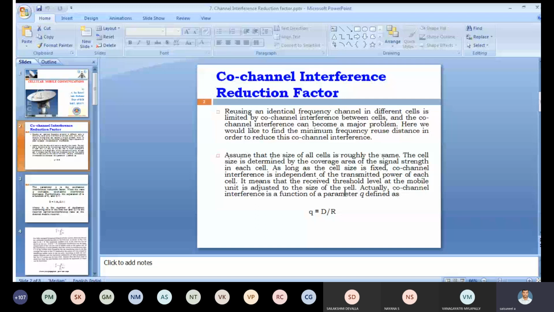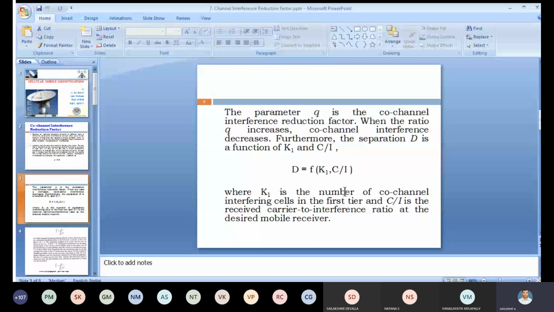That is the main concept: Q equals D by R. As the parameter Q increases, that is, as the frequency reuse distance increases, the interference automatically decreases. Based on the previous class frequency reuse figure, the separation distance is a function of K1 and C by I. What is meant by K1? It is nothing but the first tier co-channels.